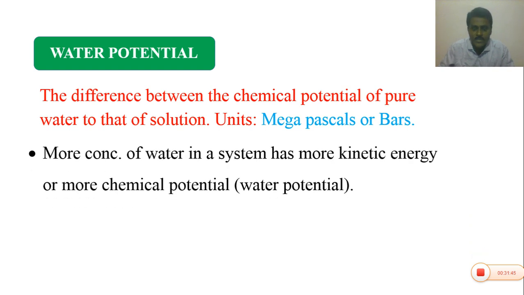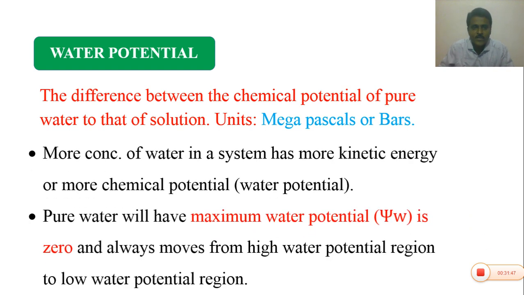The next important topic is water potential. Please write down the definition. The difference between the chemical potential of pure water and that of a solution is called water potential.